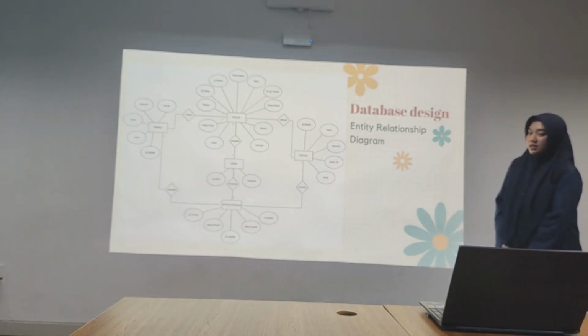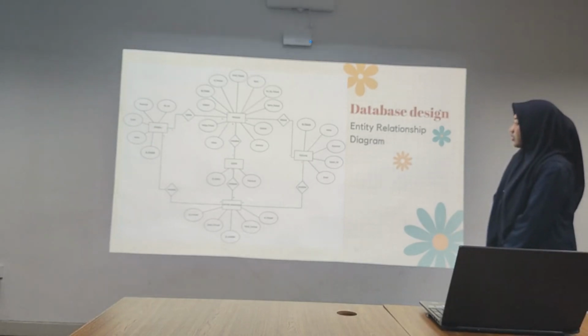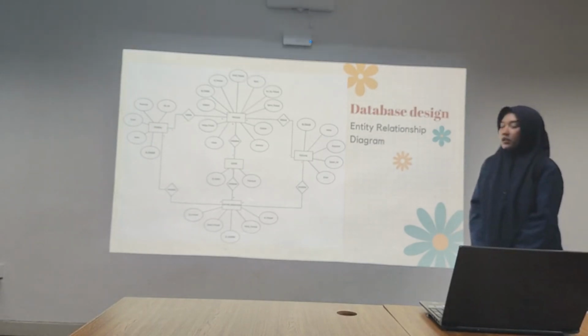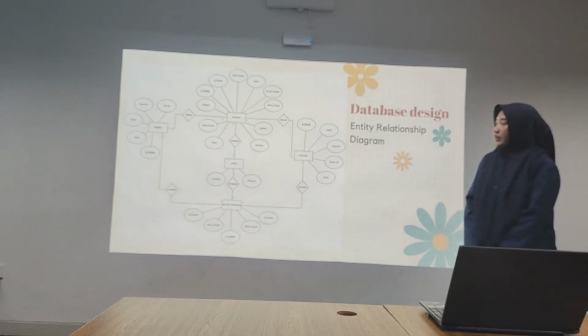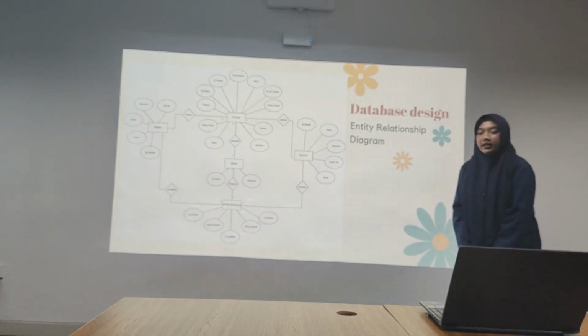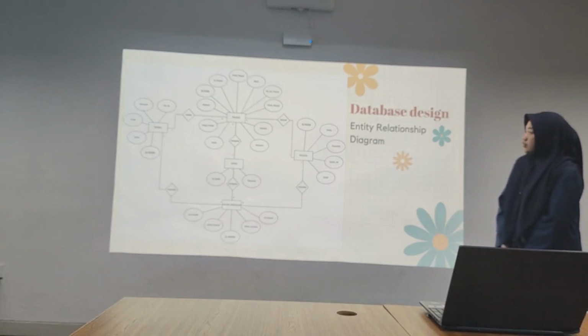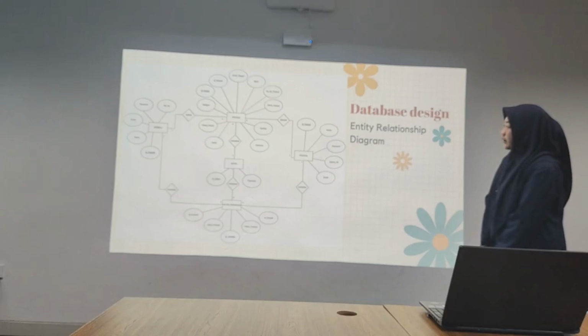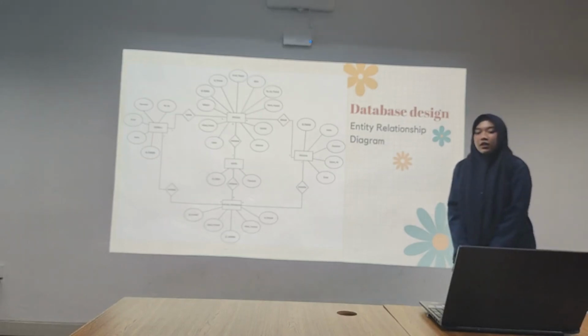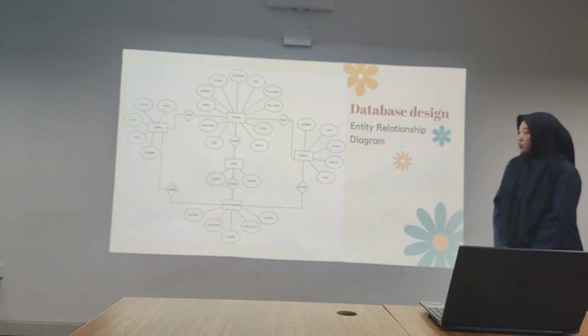The second entity is the product with the primary key ID product. The product here is related to all entities except the user list entity. The third entity is the seller with a primary key ID seller. The seller can register as a user and can also see the product. The fourth entity is admin with a primary key ID admin. Admin can manage product and also manage the user list.